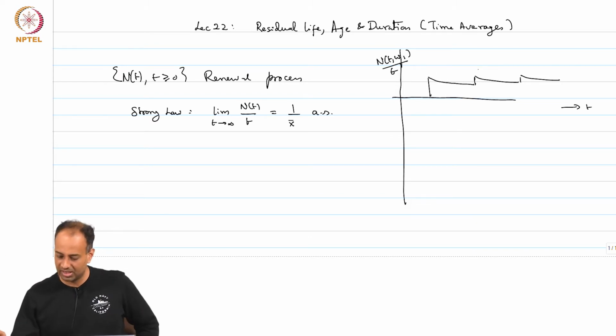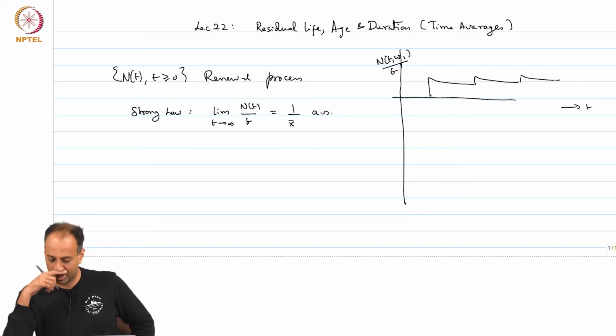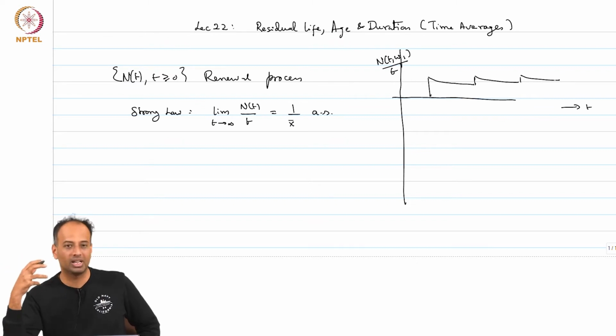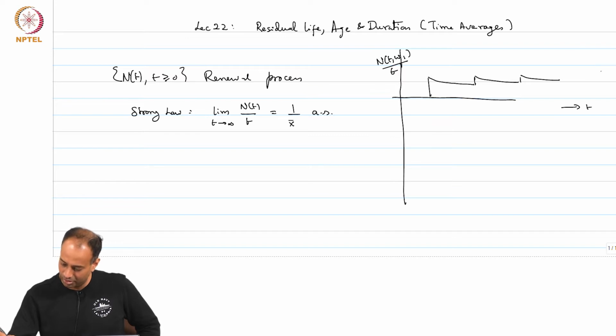What we are saying is that as t becomes very large, this sample path N(t, omega 1) over t settles down at 1 over x bar for almost all omega, which means on a set of little omegas whose probability is 1, we have N(t, omega) over t converging to 1 over x bar. For very large values of t, you will see that this converges to 1 over x bar.